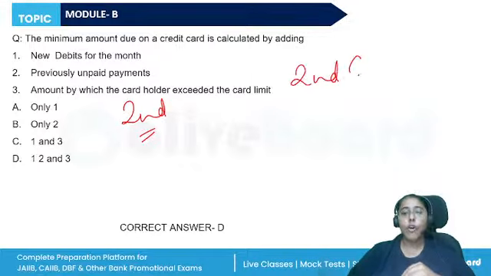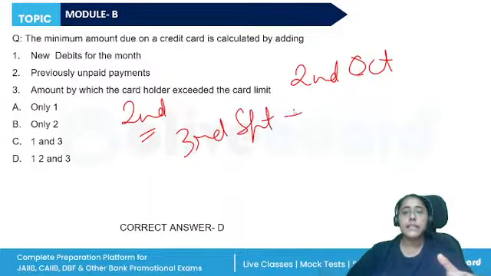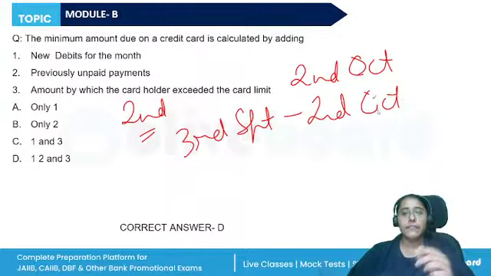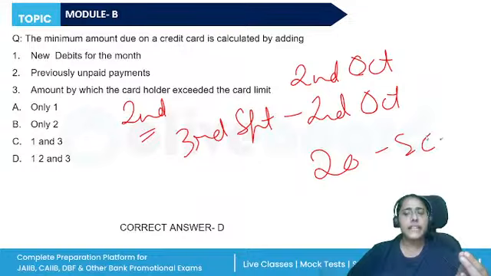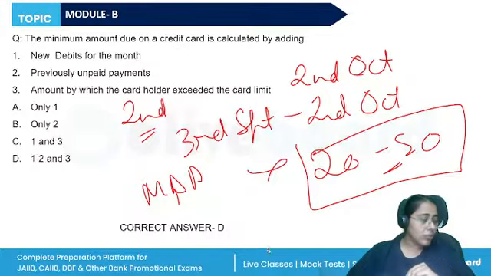So on 2nd of October, all the purchases made for the month of September, from 3rd of September till 2nd of October, the bill will be generated. An interest free period of 20 to 50 days is usually given by the bank. If you pay the bill within these many days, no interest will be charged. However, if you decide to pay only the minimum amount due, then this interest free period is not given.